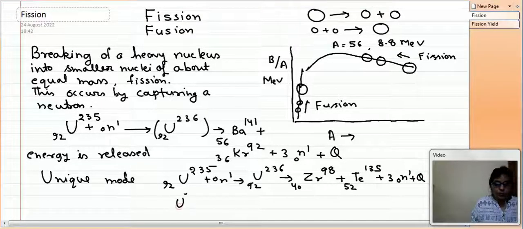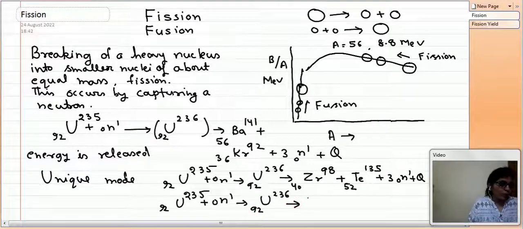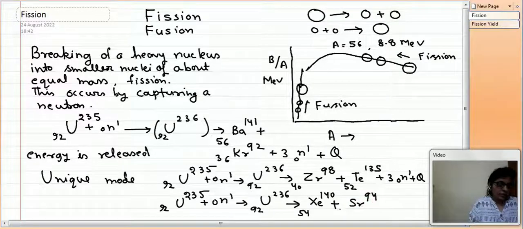So that is U235 92. It will capture one neutron, and then it will form an unstable compound U236, and this will decompose into xenon 140 54 plus strontium 94 38 plus 2 neutron and some amount of the energy Q.